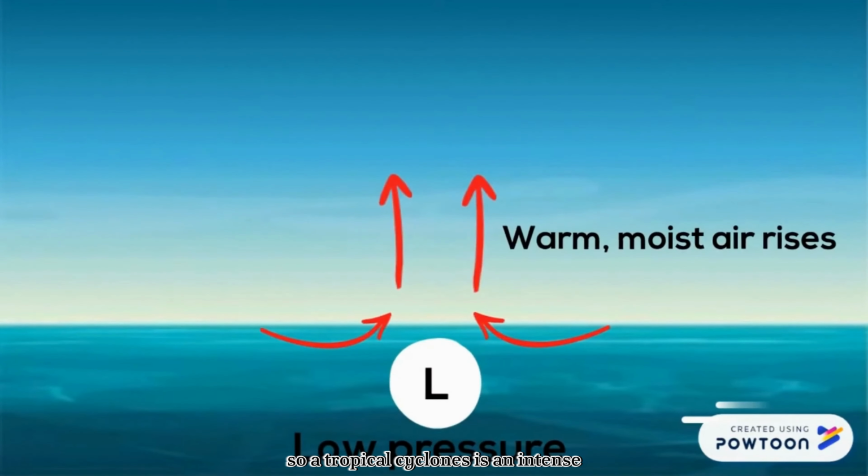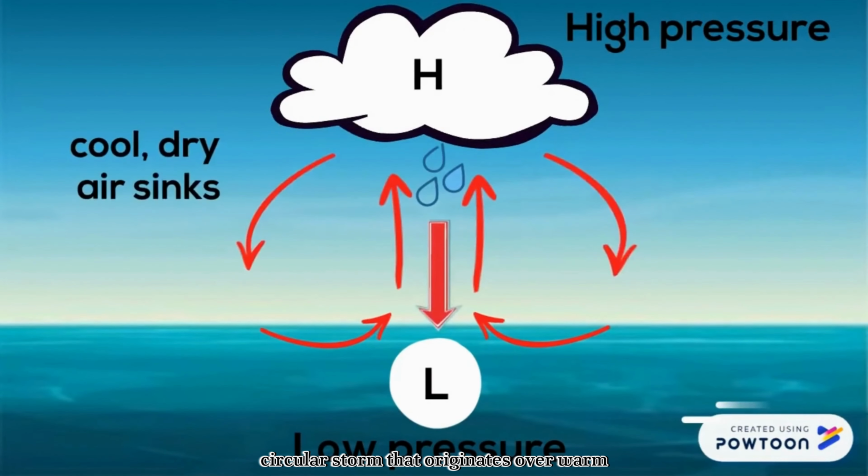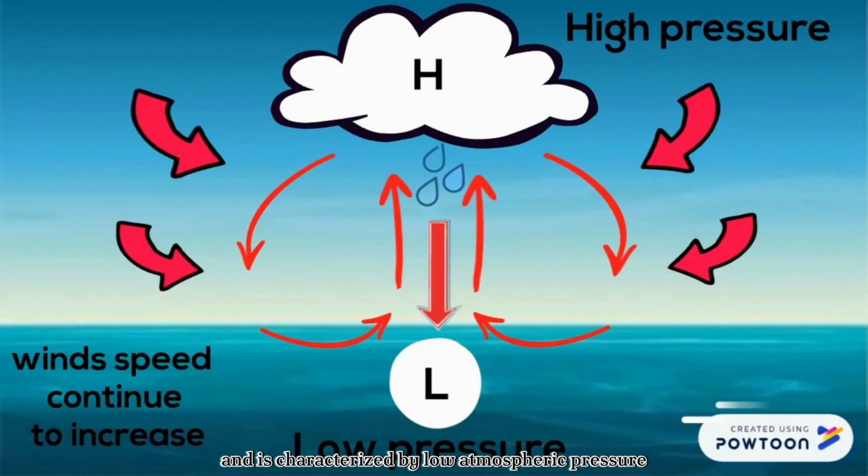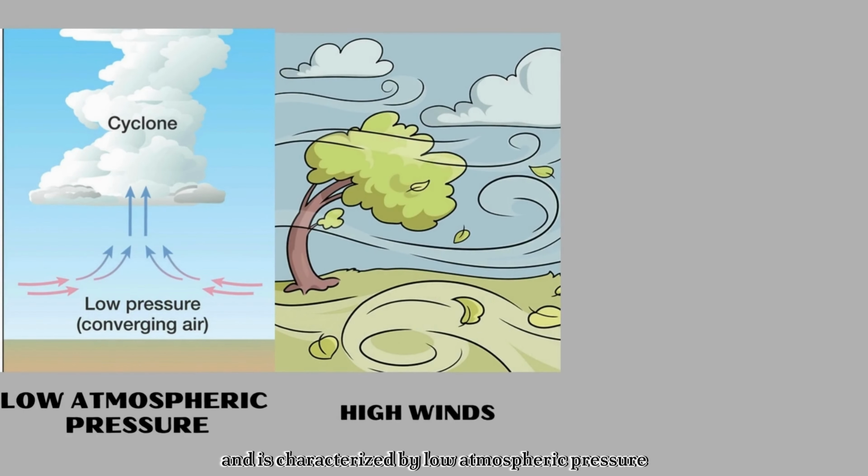So, a tropical cyclone is an intense circular storm that originates over warm tropical oceans and is characterized by low atmospheric pressure, high winds, and heavy rain.